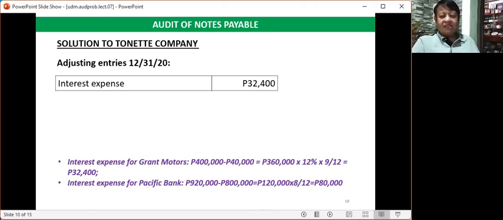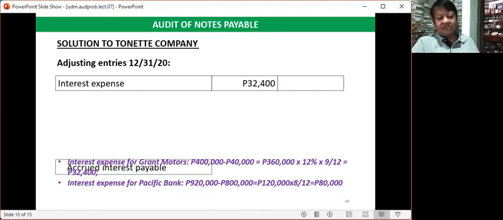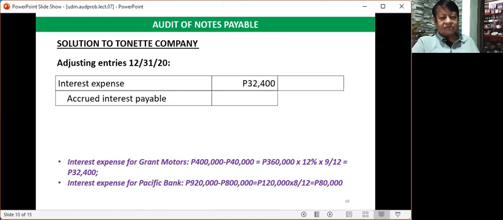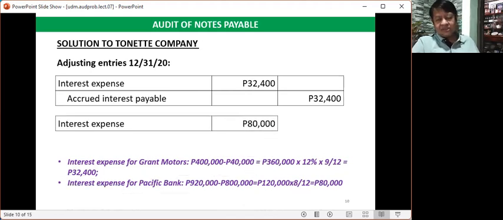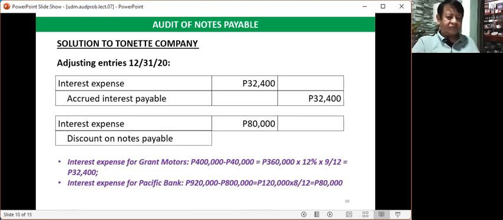So the first entry is debit interest expense of 32,400 pesos, and credit accrued interest payable of the same amount, that pertains to the interest payable to Grant Motors. The second one, debit interest expense also for 80,000 pesos, and then we will credit discount on notes payable of 80,000 pesos. So these are the adjusting entries for Tonet Company.